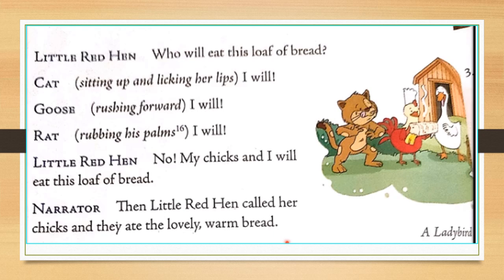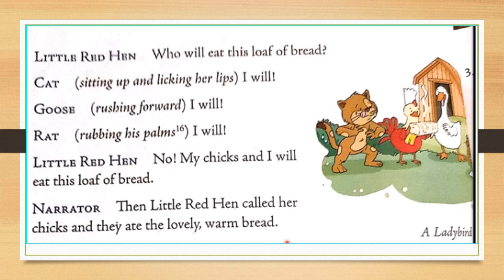Then Little Red Hen called her chicks and they ate the lovely warm bread. So children, every time when Little Red Hen asked the other farm animals, they made an excuse. They didn't want to help her.